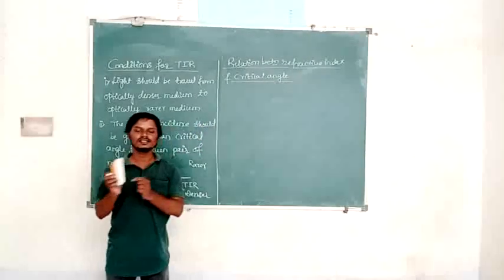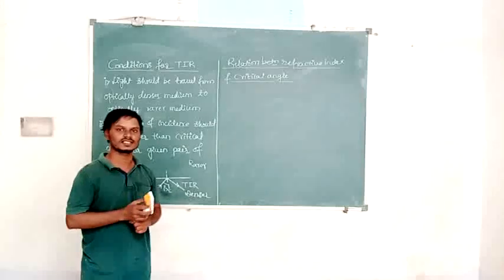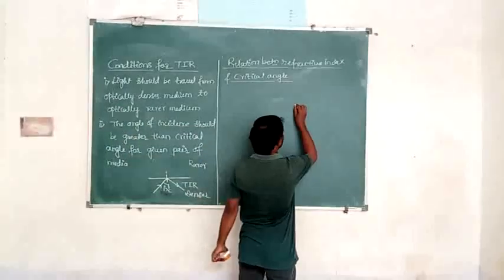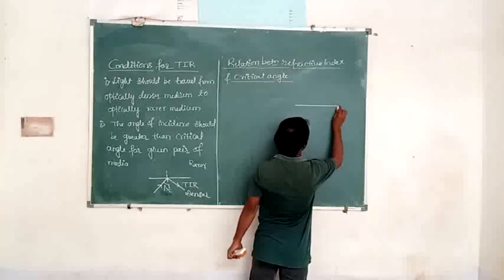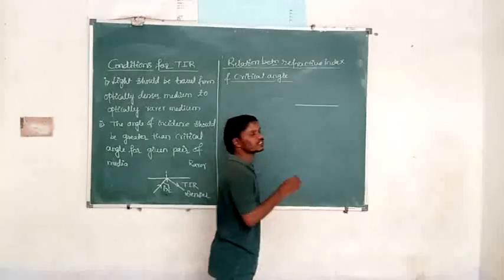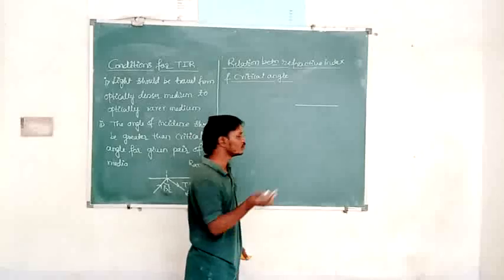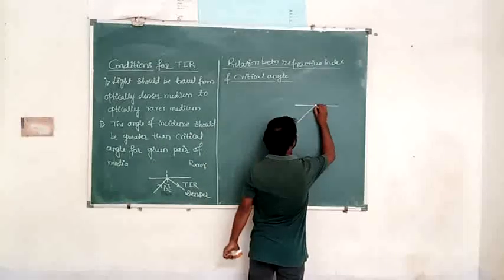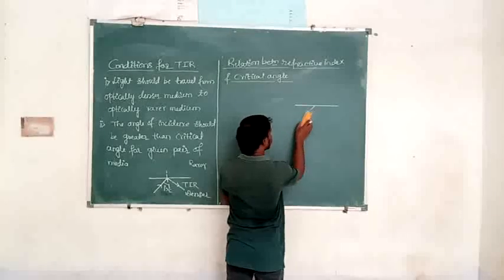How the critical angle is related to the refractive index, that we have to derive. Now let us consider, again, for total internal reflection, the light should travel from which medium to which medium? Denser medium to rarer medium. So the light is incident obliquely.